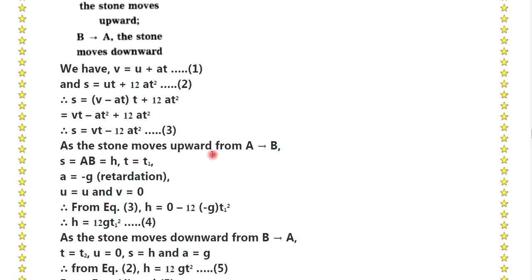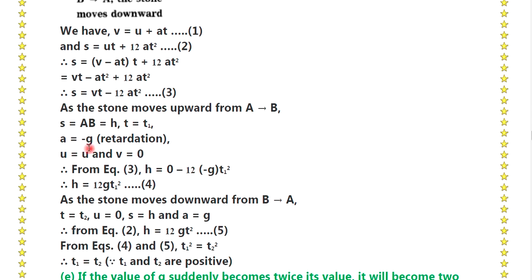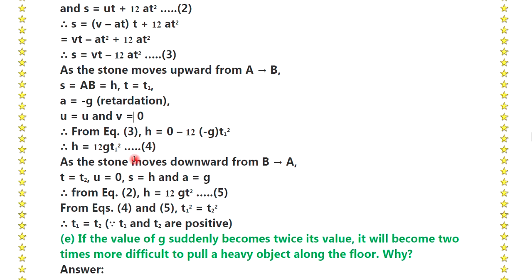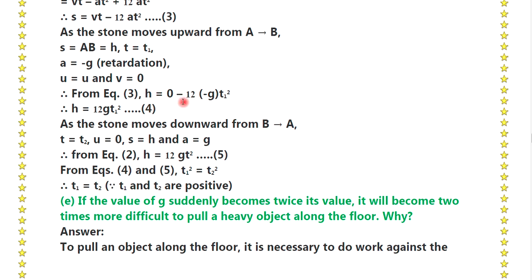As the stone moves upward from A to B, s is equal to AB, which is equal to h, t is equal to t1, a is equal to minus g, retardation, u is equal to u and v is equal to 0. From equation number 3, height is equal to 0 minus 1/2 times minus g t1 square, and therefore height is equal to 1/2 g t1 square, equation number 4.